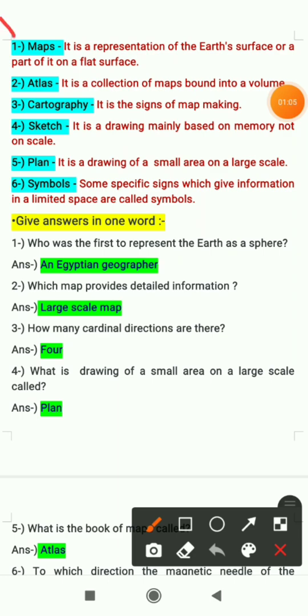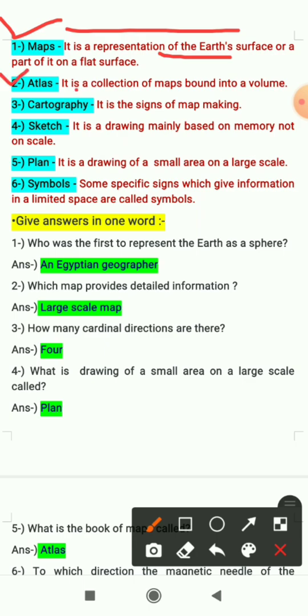First keyword is maps. So it is a representation of the earth's surface or a part of it on a flat surface. So what is map? Map is a representation of the earth's surface on a flat surface. It can be the representation of the earth's surface, or it can be the representation of a part of the earth's surface.